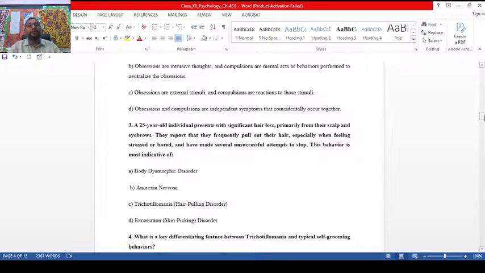Now, a 25-year-old individual presents with significant hair loss, primarily from their scalp and eyebrows. They report that they frequently pull out their hair. Yes, hair pulling disorder. Scientific name is trichotillomania. Trichotillomania is a part of OCD.